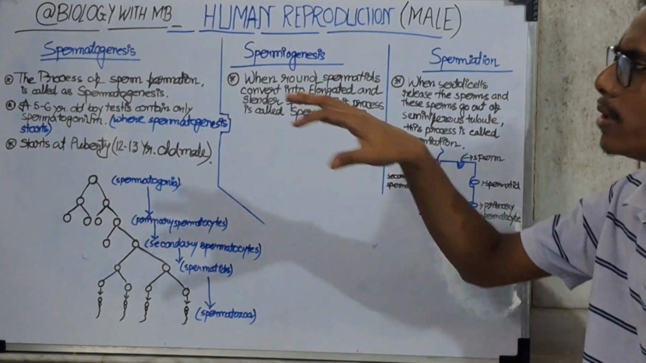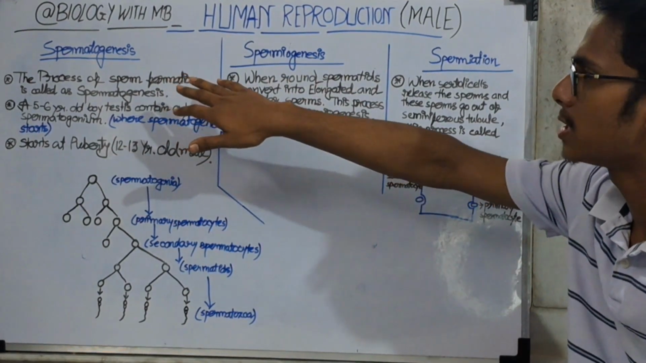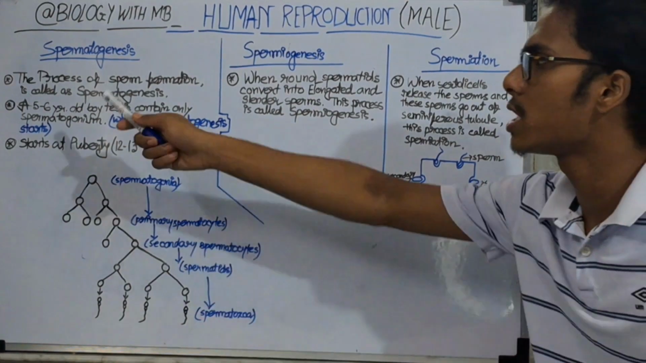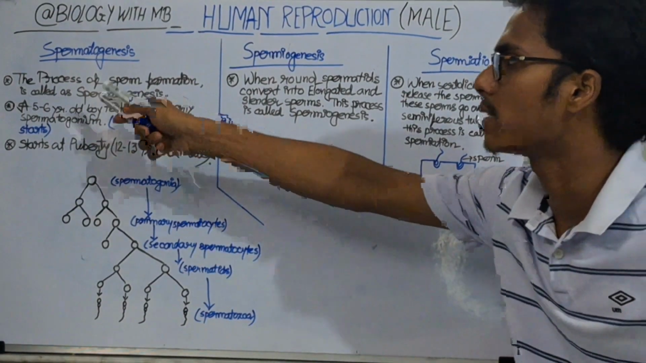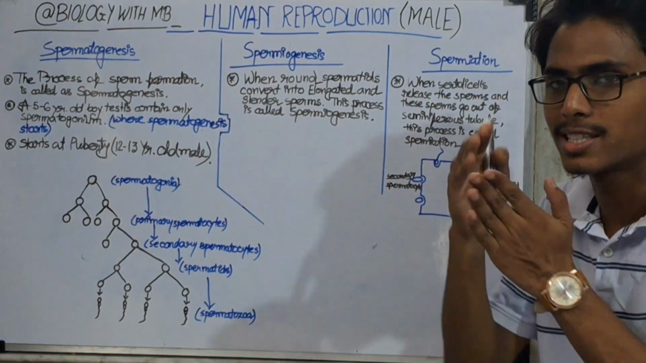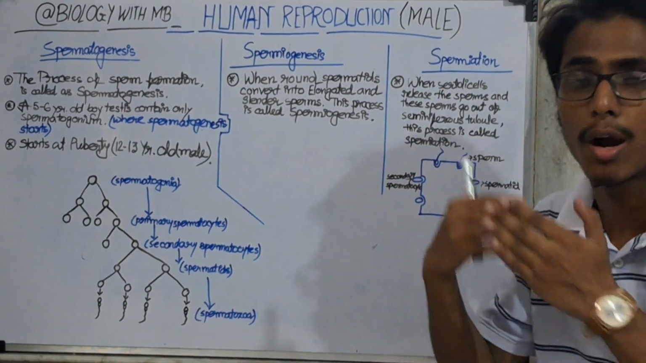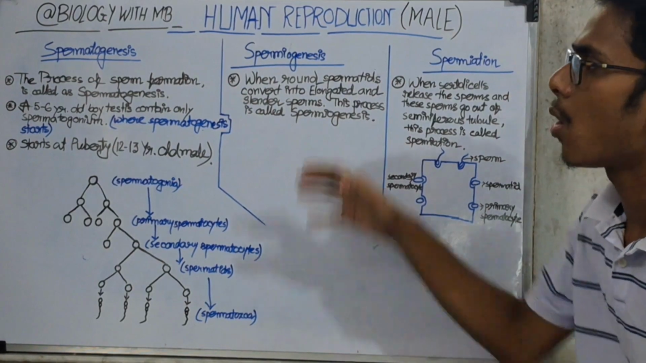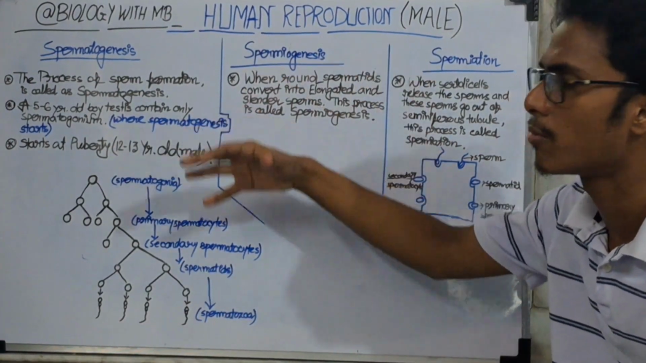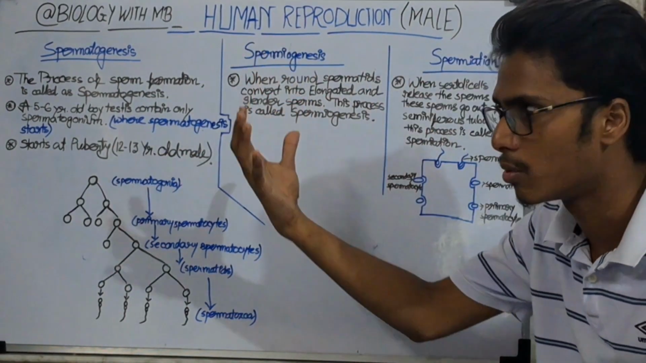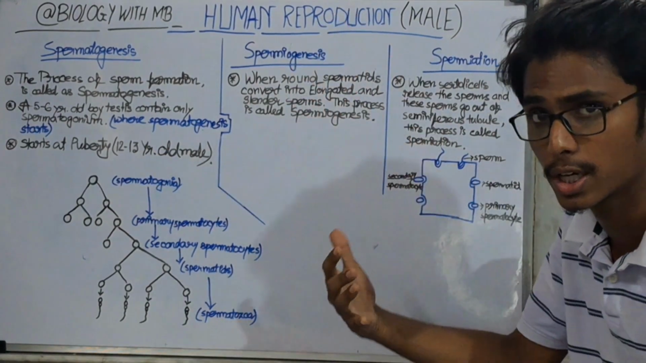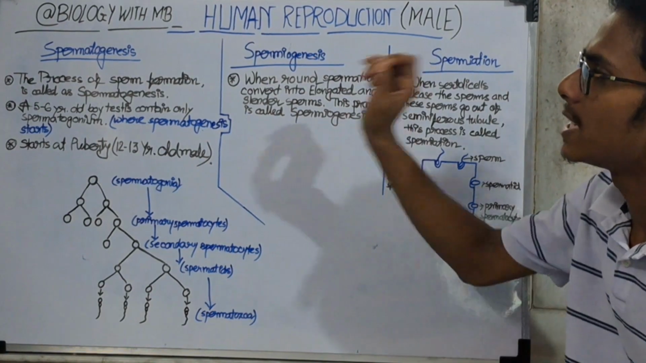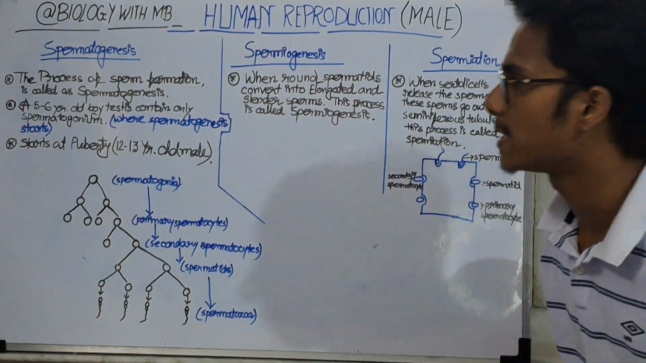And now we will discuss what spermatogenesis is, what spermiogenesis is, and what spermiation is. The process of sperm formation is called spermatogenesis. The stages of sperm formation, the step-by-step, whole process of sperm formation, where it is formed stage by stage, that is called spermatogenesis.